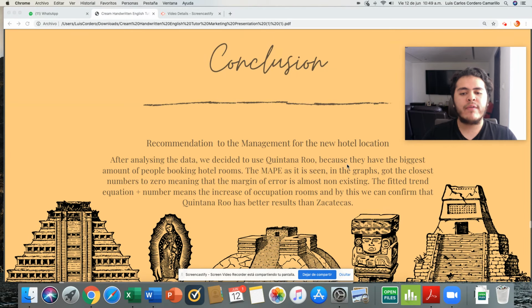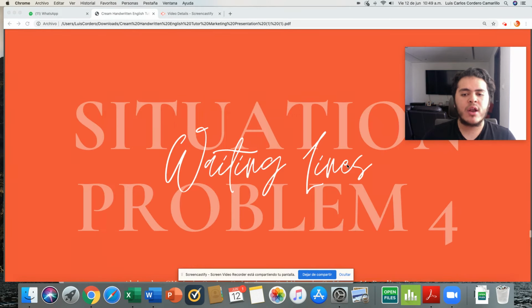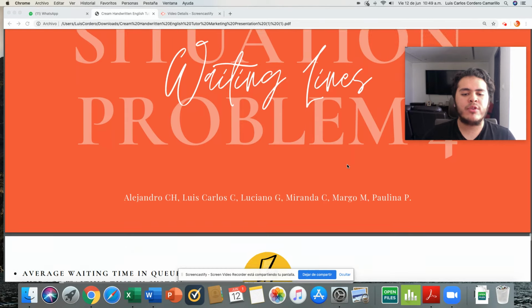In conclusion, after analyzing the data, we can conclude that Quintana Roo is the best option to build the hotel because they have the biggest amount of people booking hotel rooms. And like I said before, the MAPE is closest to 0, so it means the confidence is best. Now we continue to part number 3.